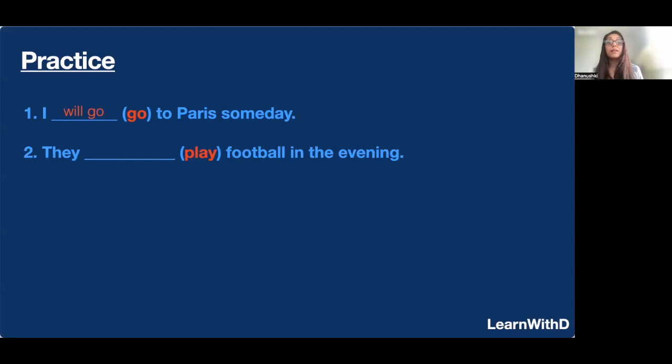They blank play football in the evening. Yeah, did you get that? So they are going to play football in the evening because this is a definite plan, right? This is something that they know for sure that they're going to do. And of course, as you know, the verb to be for they is are, right? So they are going to play football in the evening. All right, let's look at the third.